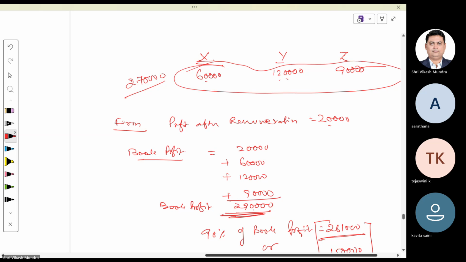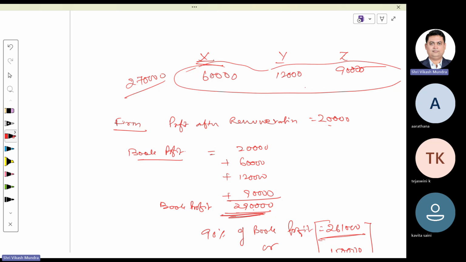However, here remuneration was only 60,000, 12,000, 90,000. Here I'm making it again 60,000.